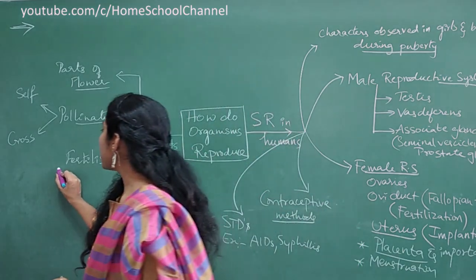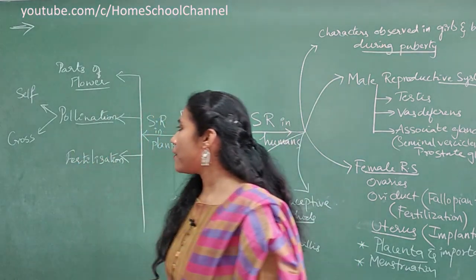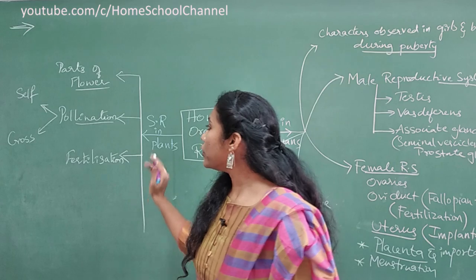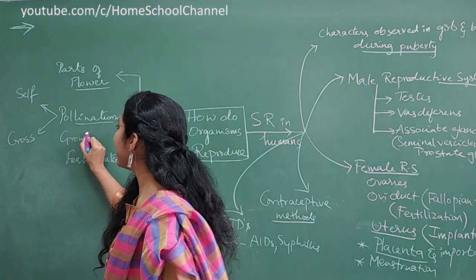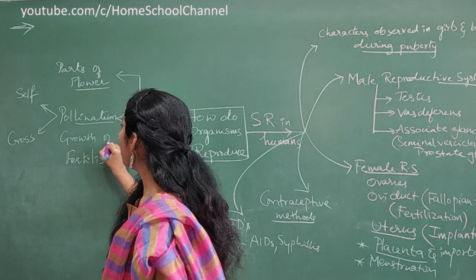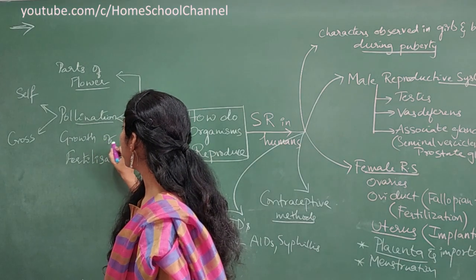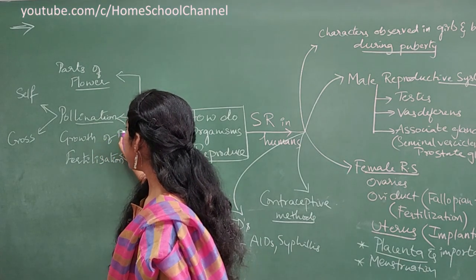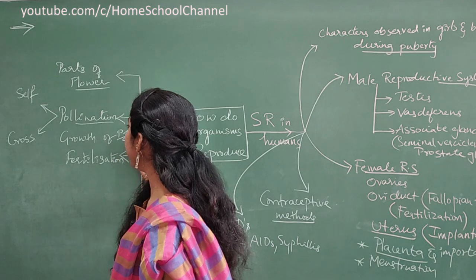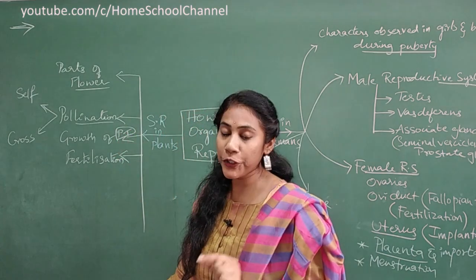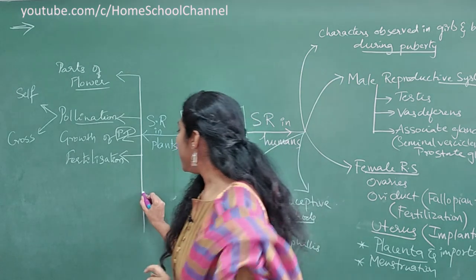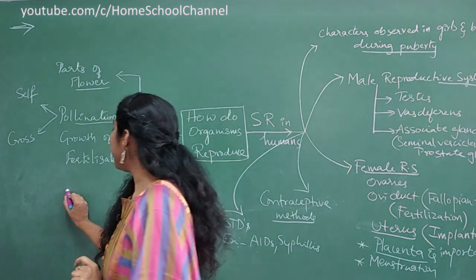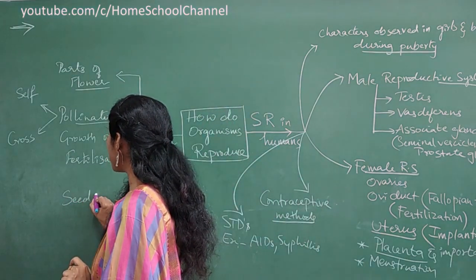So here actually before the process of fertilization, growth of pollen tube takes place. So based on that, diagram can be asked, growth of pollen tube. Okay, so I'll write it as PT. What do you mean by PT here? Growth of pollen tube. Diagram can be asked for 2 marks. Very, very important. And finally, you will study about seed formation.